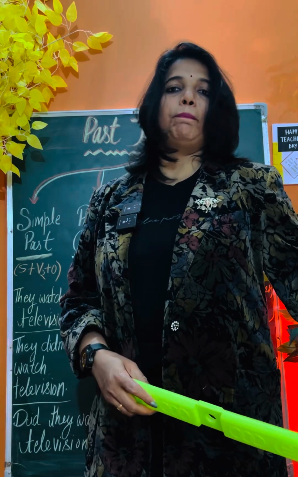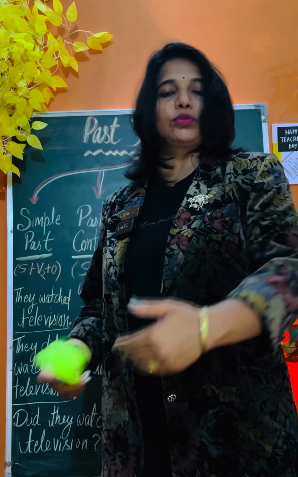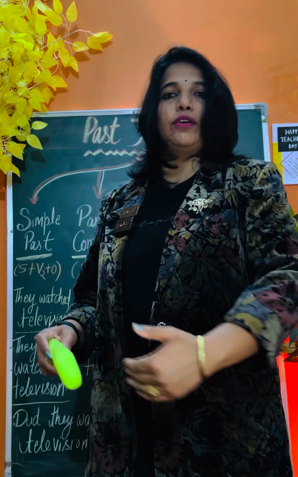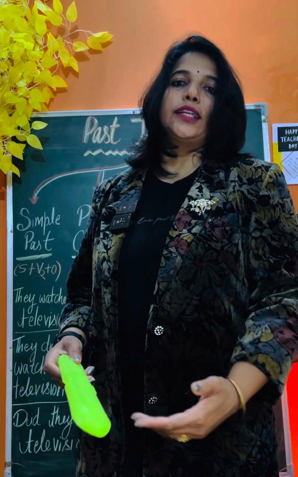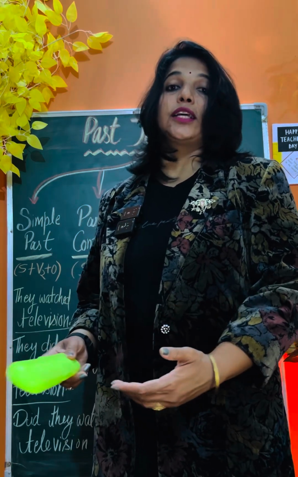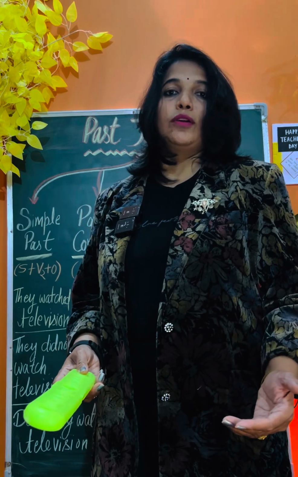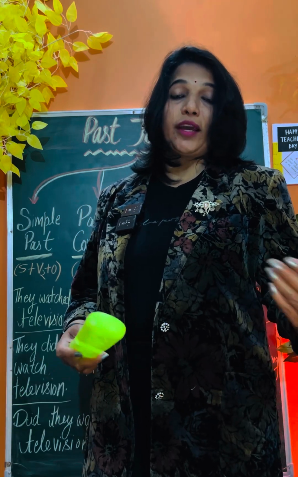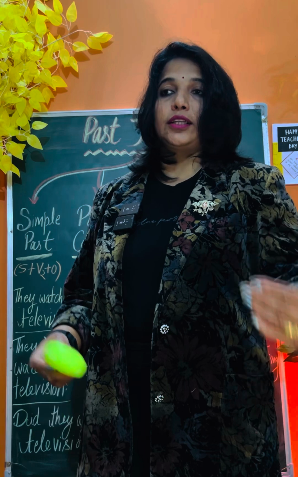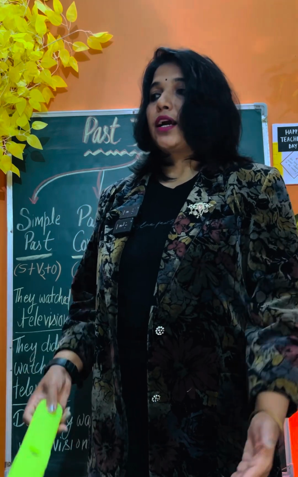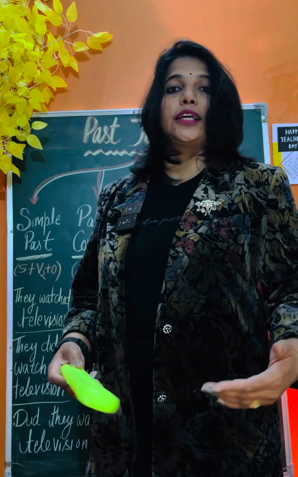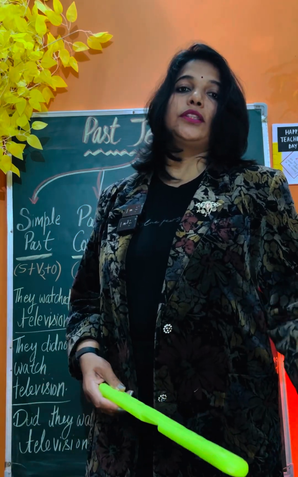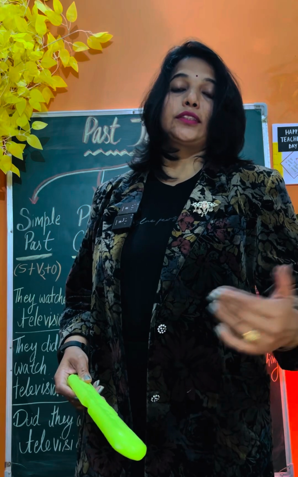Firstly start with the parts of speech, then switch to the tenses, and once you have command on these two, then only go for direct, indirect and active, passive, because they play a very important role when you are preparing for writing skills, like letter writing, notice writing, letter to the editor, message writing. Everything is totally dependent on these direct, indirect and active, passive.